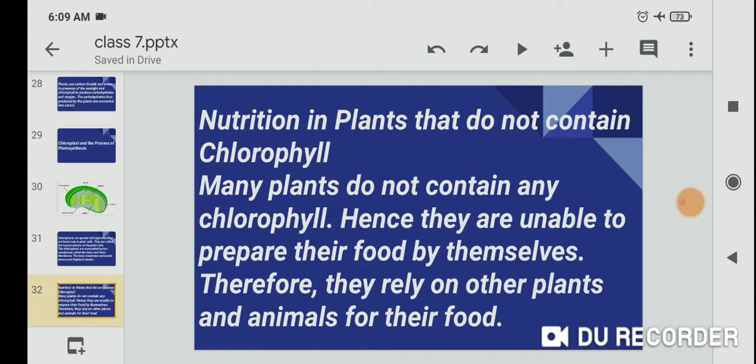Nutrition in plants that do not contain chlorophyll. Many plants do not contain any chlorophyll, hence they are unable to prepare their food by themselves. So therefore they rely on other plants and animals for their food.